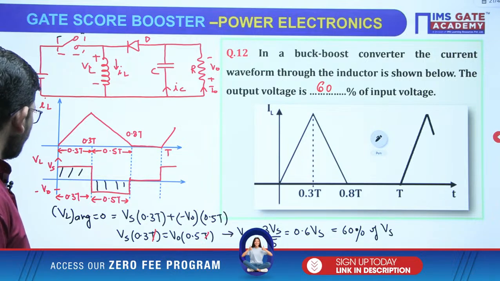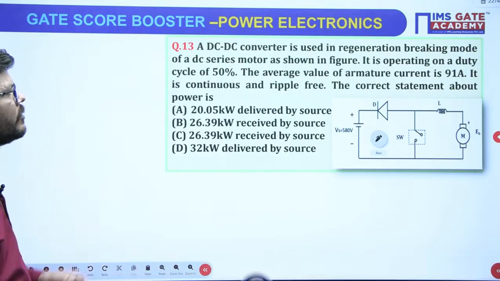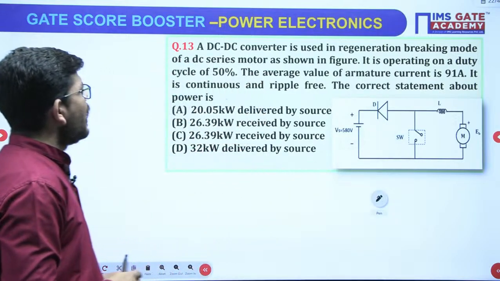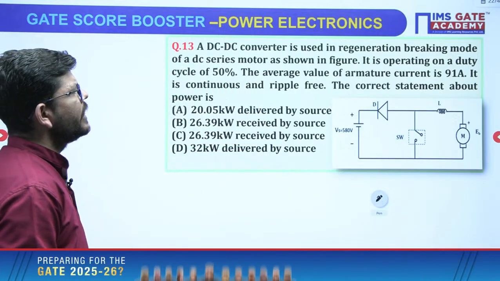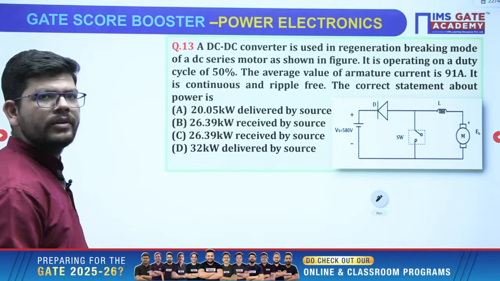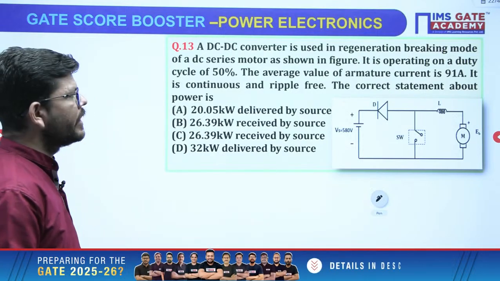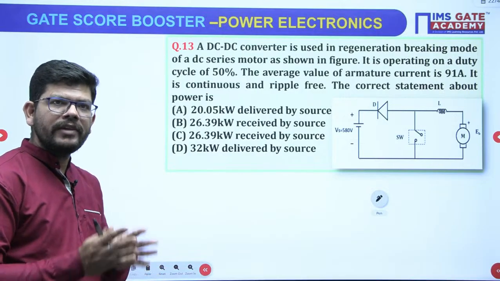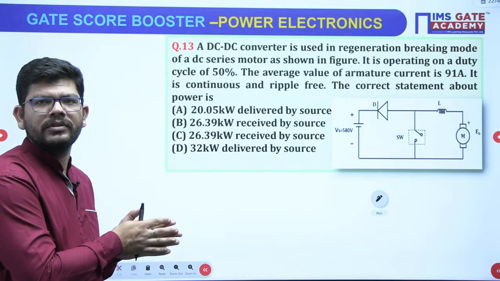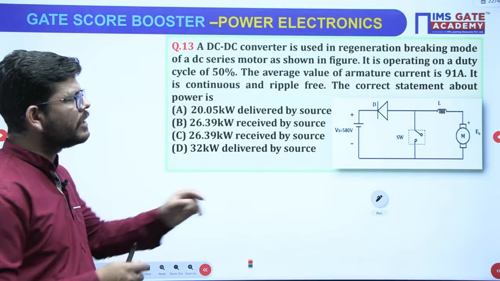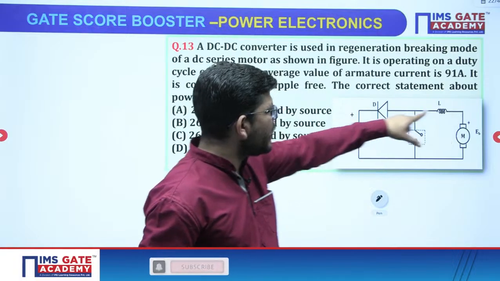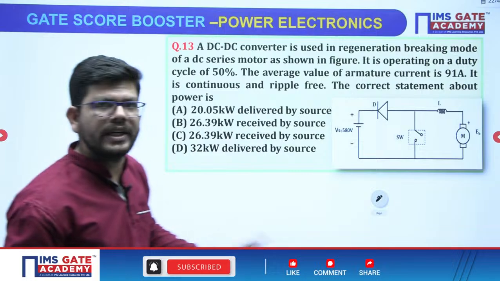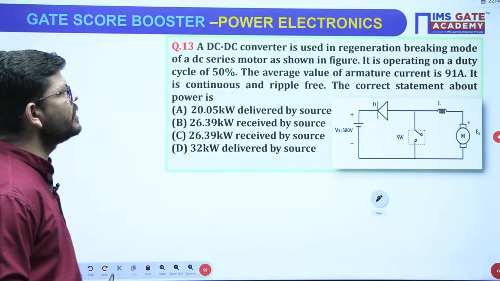Now after this question, we have another question, this one. See this one. A DC to DC converter is used in regenerative braking mode, okay. What is regenerative braking? The DC motor will be supplying to the source. Regenerative braking means the DC motor will be supplying the power to the source. So power flow will be from the load towards the source side, got it. This is the meaning of regenerative braking mode.